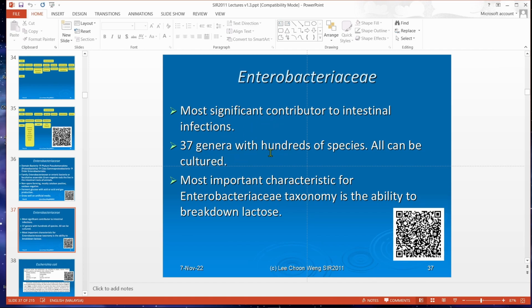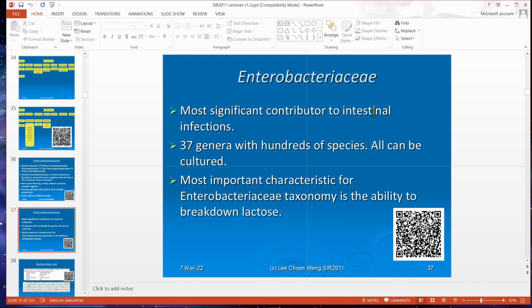There are 37 genera with hundreds of species, and the most important characteristic is the ability to break down lactose. That's why most of the initial media for isolation, your MacConkey and EMB, have lactose as the sugar to differentiate between lactose fermenters and non-lactose fermenters. So 37 genera, all culturable. They all can be cultured.